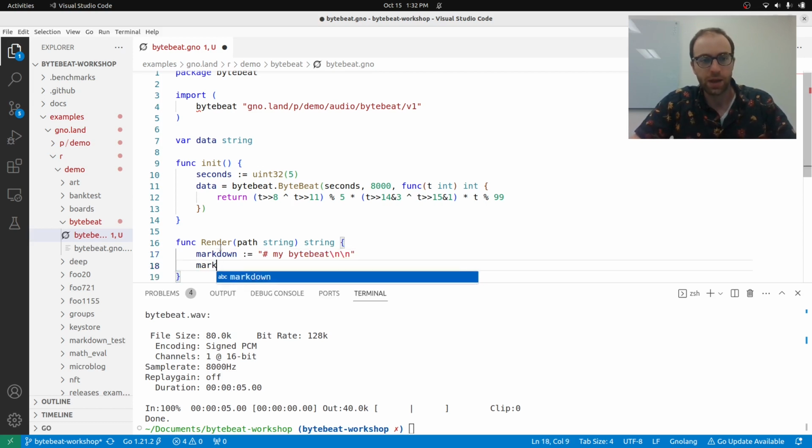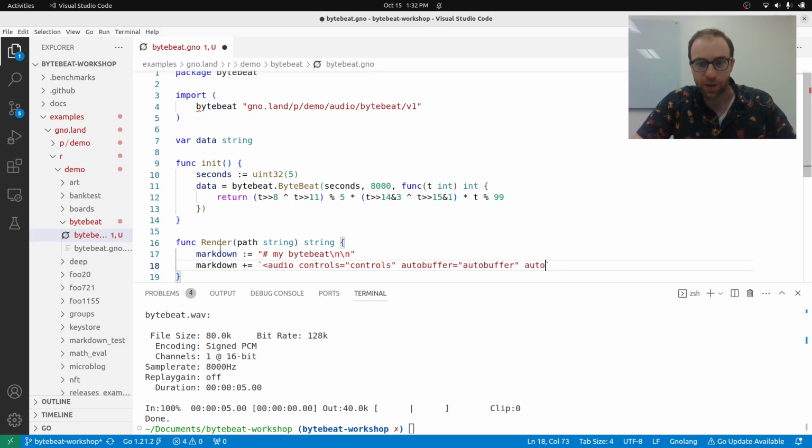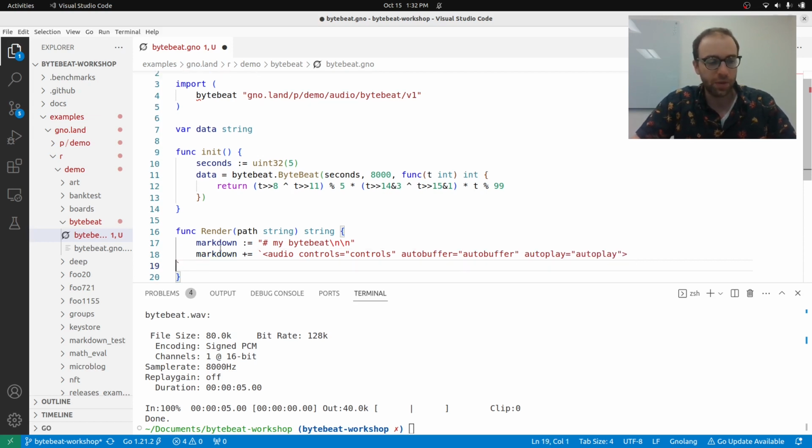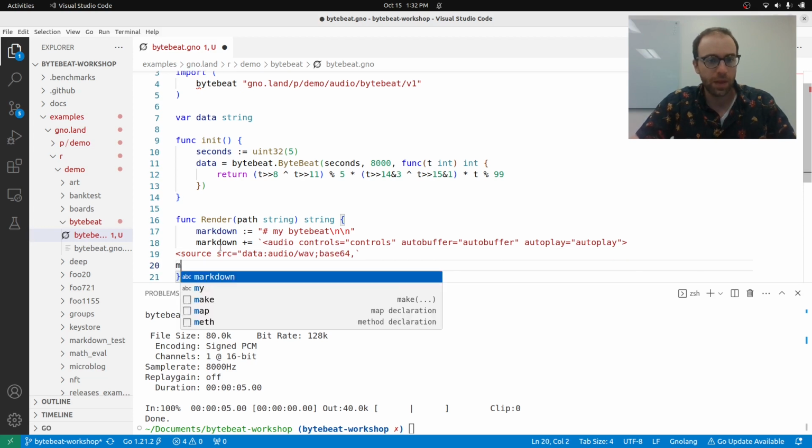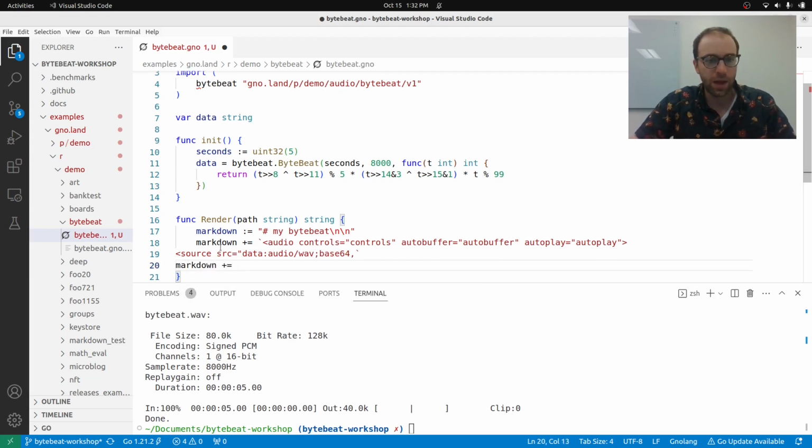And we'll add some controls for looking at audio. So I'm going to look at my notes here. So we have audio controls equals controls. This is just HTML for displaying some audio, a WAV file in particular. And we have the source. So this is where we'll use our base 64 audio generated. So we're going to have data, audio, WAV, and then base 64. And then we'll add in our data.